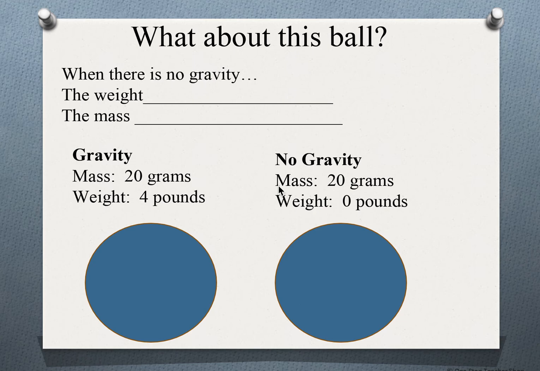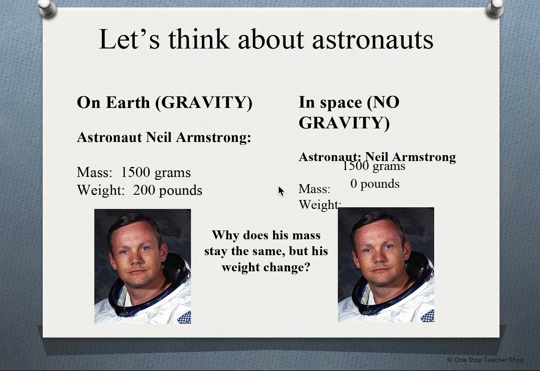Okay? So what about this ball? The mass is 20 grams. The weight is 4 pounds. Again, in space, mass is still 20 grams, but it weighs 0 pounds. All right, so this astronaut, Neil Armstrong, the first astronaut to walk on the moon.